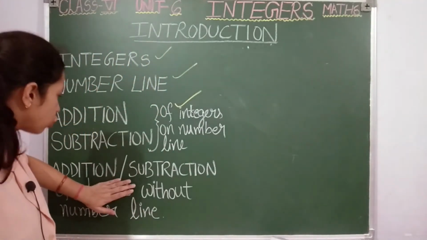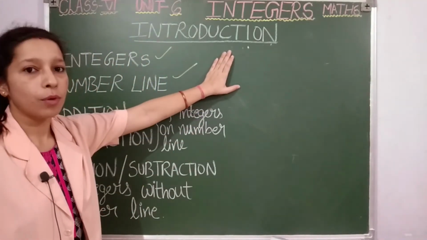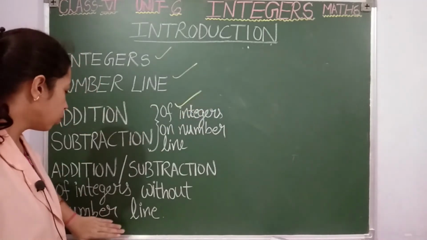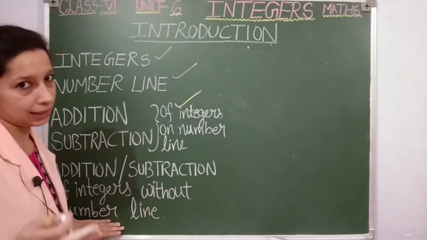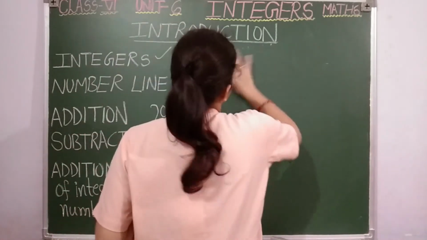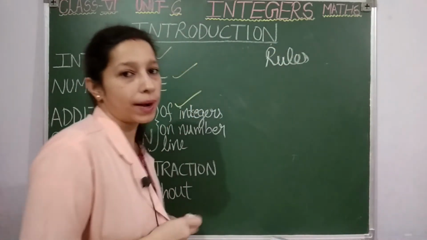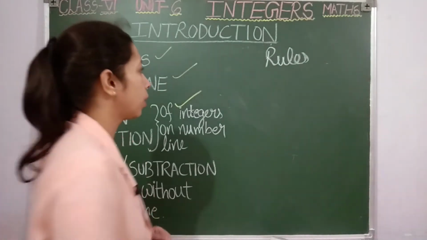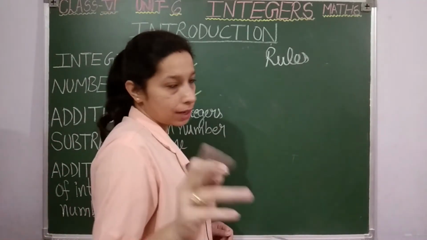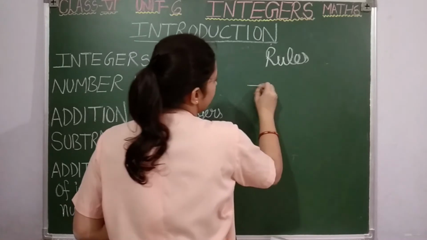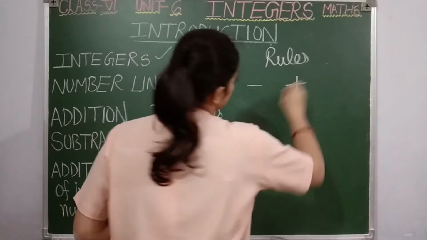See, for this topic I will be telling you some rules. Those rules we will be using for understanding this topic, and you have to note them down in your notebook also. Rules for addition or subtraction of integers, students. Look, you will have 2 integers. Suppose one integer is a negative integer and another one is a positive integer.